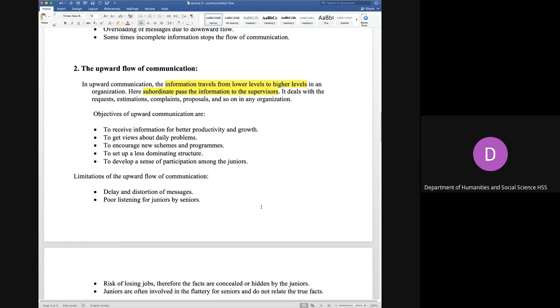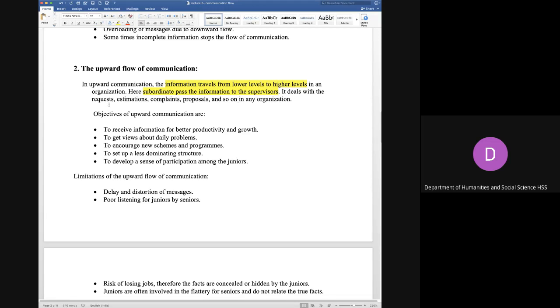तो हमने आपको arrow बताया था कि when the communication is flowing upward, that means the information is with the lower level of people, and they want to give that information to the higher authority. That is the upward flow. So we will see the definition here. The information travels from lower levels to higher levels. The subordinates pass the information to the supervisors. Okay. Now, what is this information?